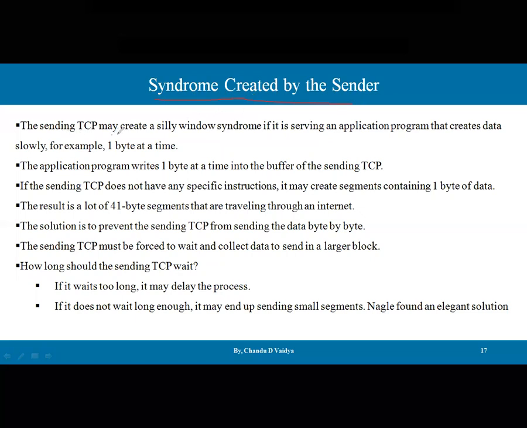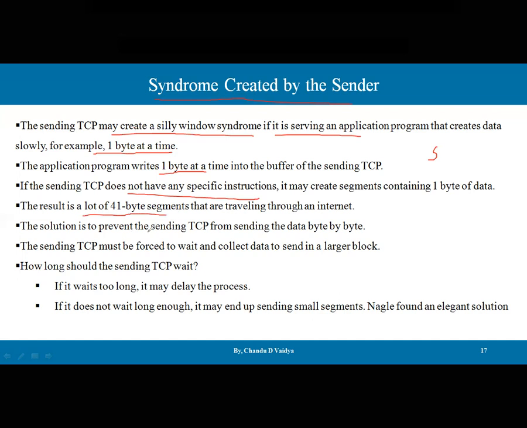The sending TCP may create the silly window syndrome if it is serving an application program that creates data slowly, for example, 1 byte at a time. So at the sender side, it is created. The application program writes 1 byte at a time into a buffer for the sending TCP. If the sending TCP does not have any specific instruction, it may create a segment containing 1 byte of data. The result is a lot of 41 byte segments that are traveling through an internet.